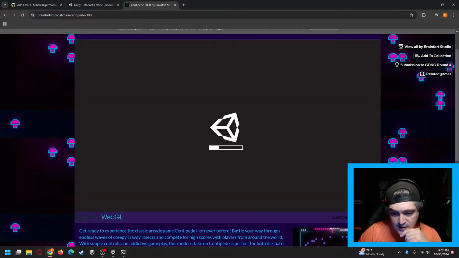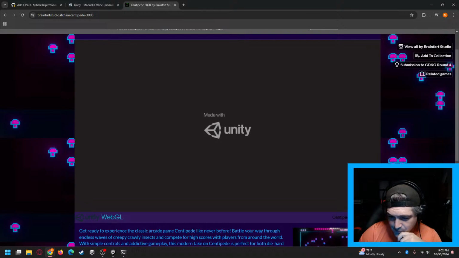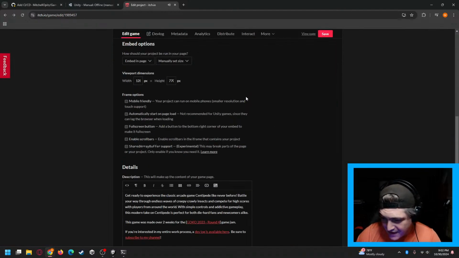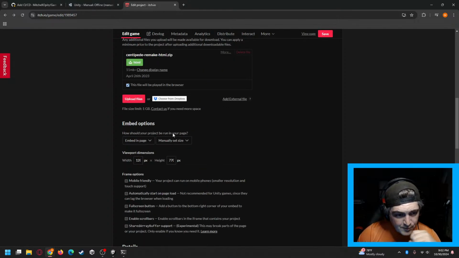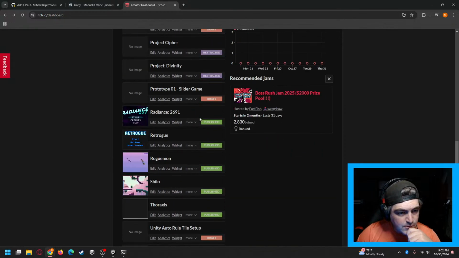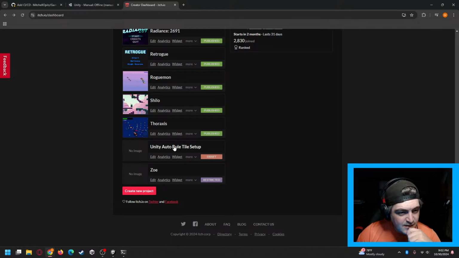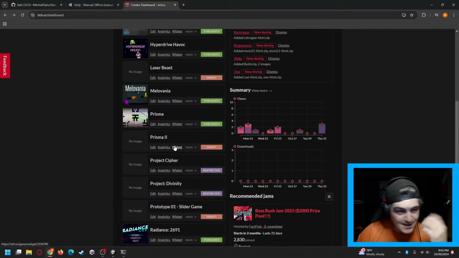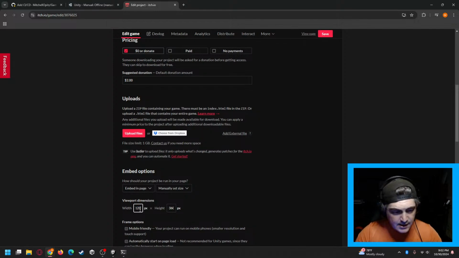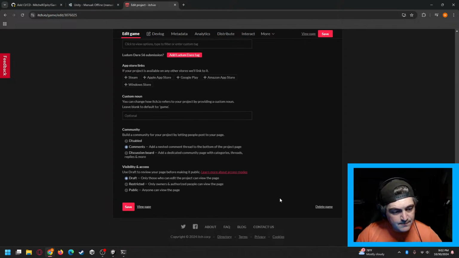So when you hit run game, this little thing right here makes the height weird. Because of that little button, it kind of makes the sizing a little weird. So I always bump it up to 770 just to be on the safe side. Go into, oh, I already forgot it. Game Off. That's what it was. Do 1280, 770.